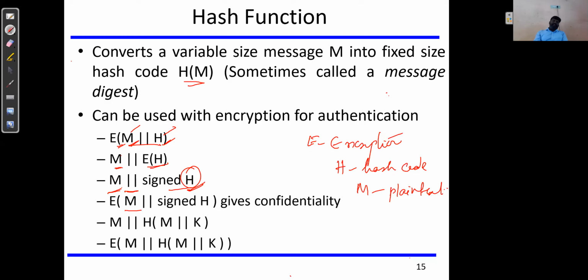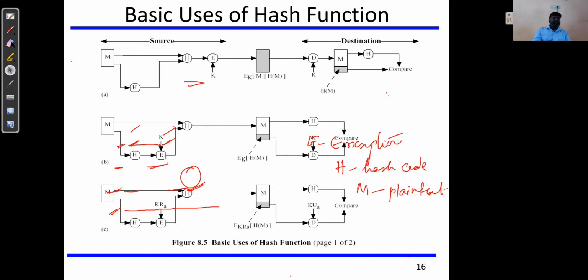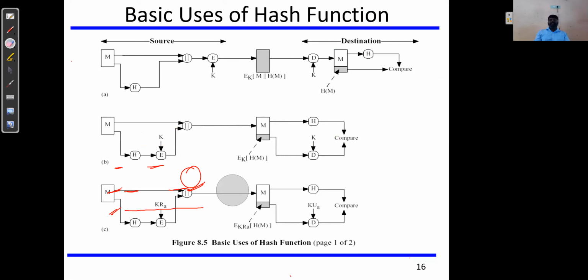Again, the entire information, plain text plus signed hash code, has to be encrypted. By the way, we will try all the combinations, and I'll explain the combinations through which we can apply the hash codes with the diagrams. So the previous notation I was explaining, these only. Here there are different variants or different uses of basic hash functions. From that we will try to understand more clearly how the hash functions can be used in different combinations.